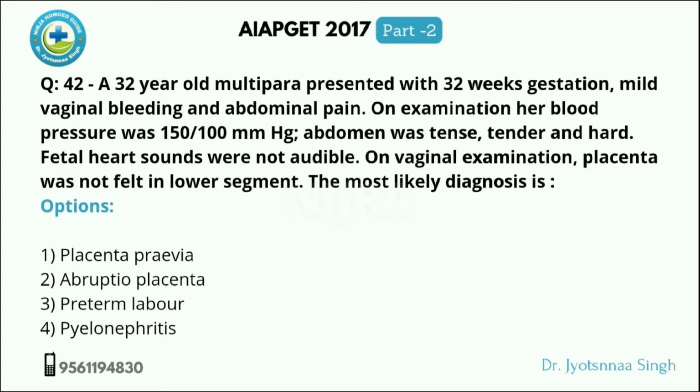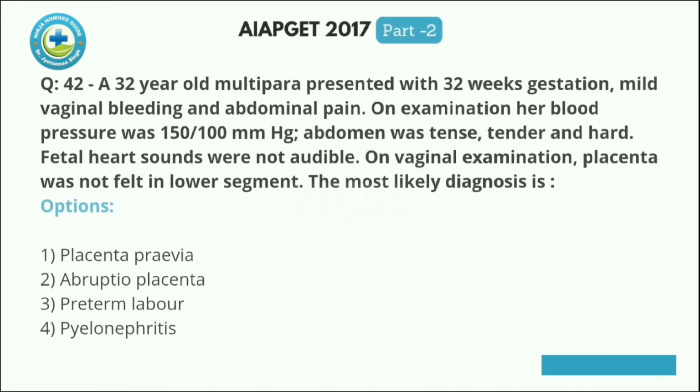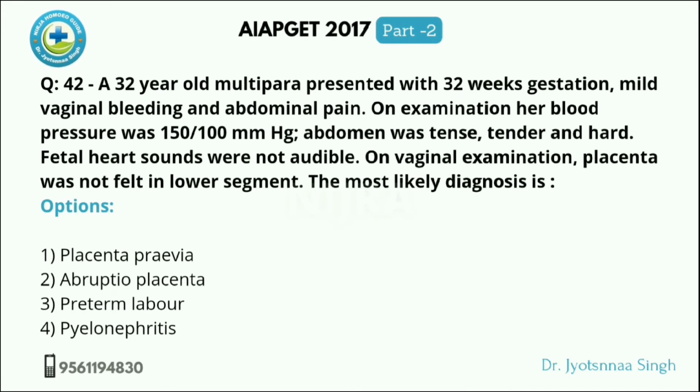Option given is placenta previa. This is a painless bleeding, with uterus relaxed, soft, elastic, without tenderness. FHS is usually present, so this is not the answer. Abruptio placenta, yes, this is the answer of this question.